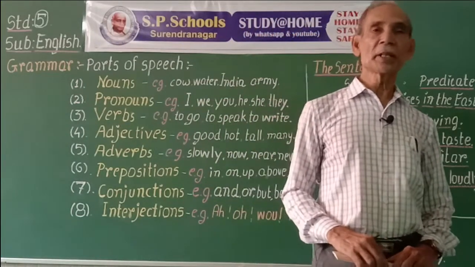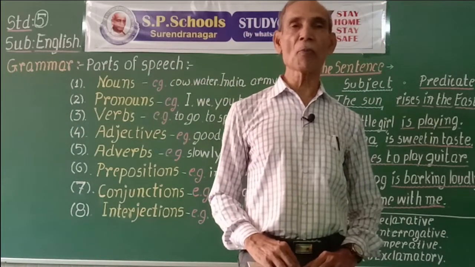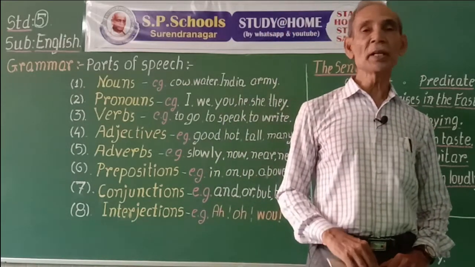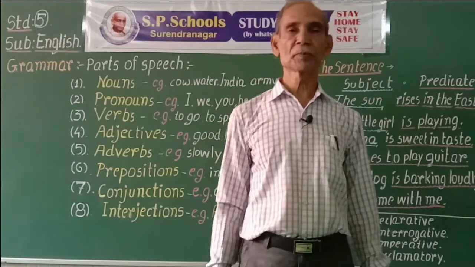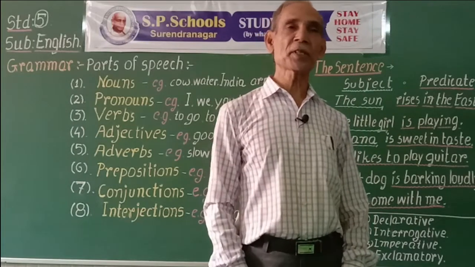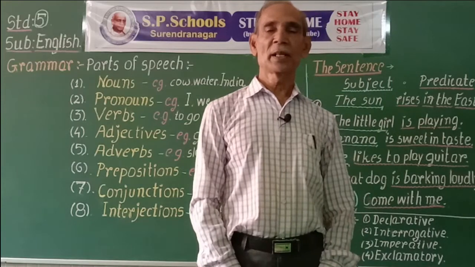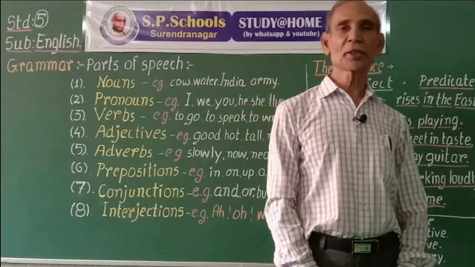Thus, there are many types of words in our speech. How many types are the words?